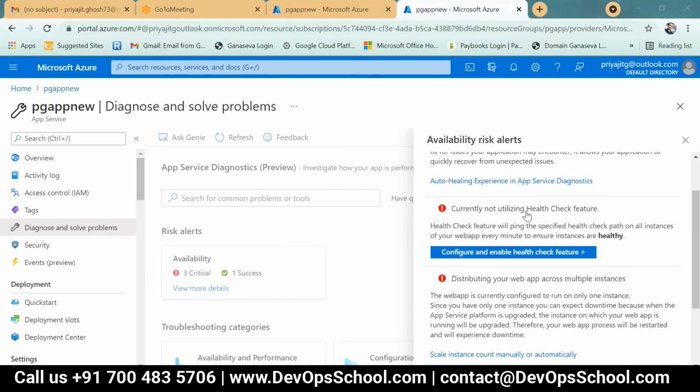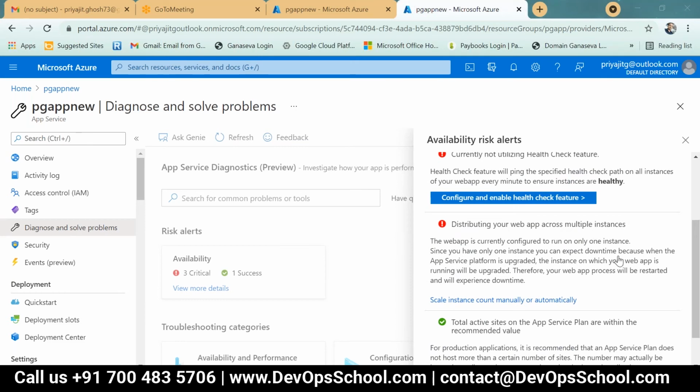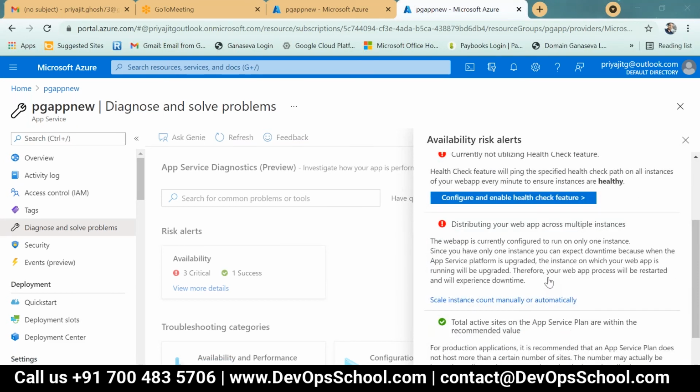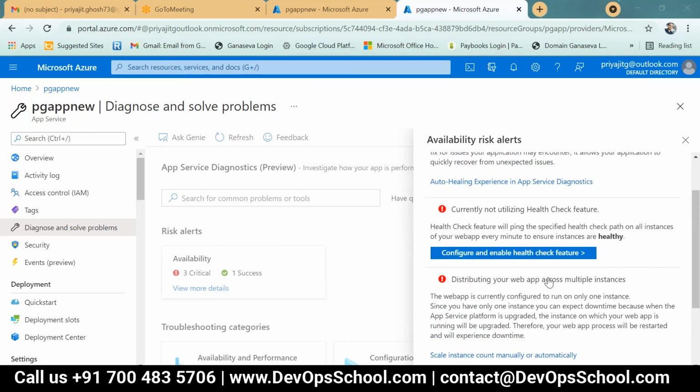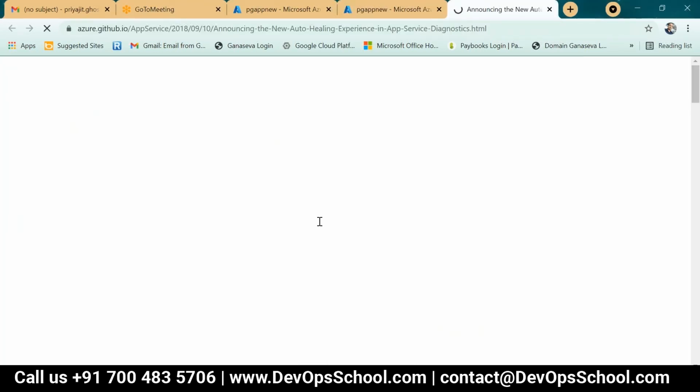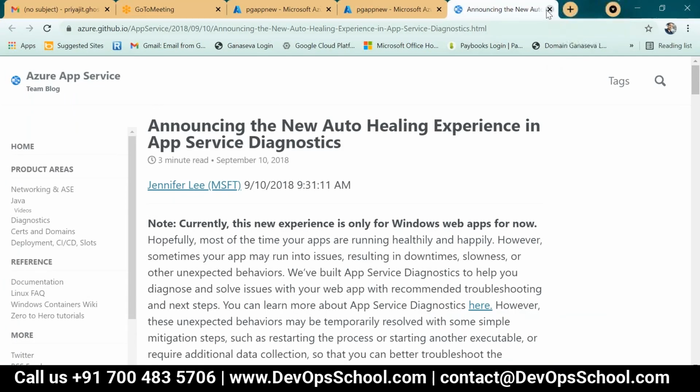Auto heal: you are currently not using the health check feature and distributing your web app through multiple instances. So any error you face, you have to follow the Microsoft instructions and maintain it that way. Now let's see, this auto heal is not enabled. This is showing 3 critical, right? Then how can I resolve that? Auto heal, you have to deploy auto heal, save, the experience and diagnostics. Sorry, the document.